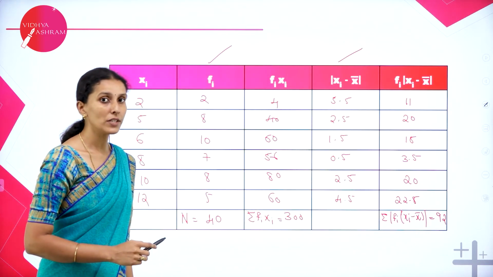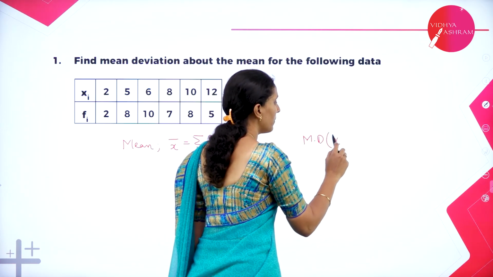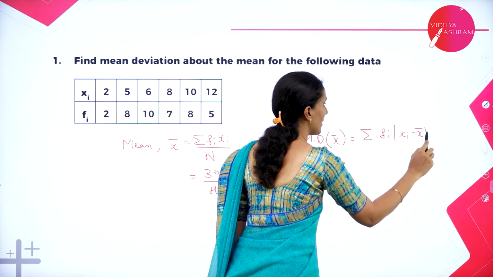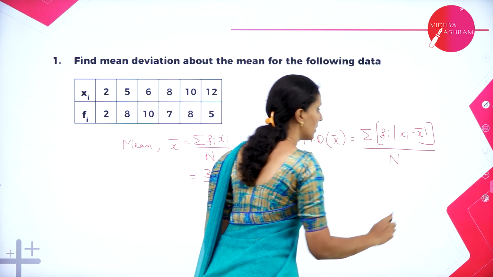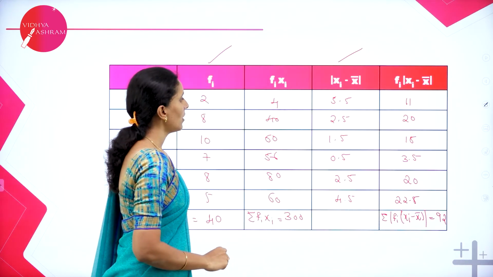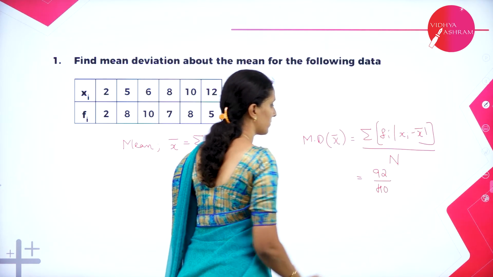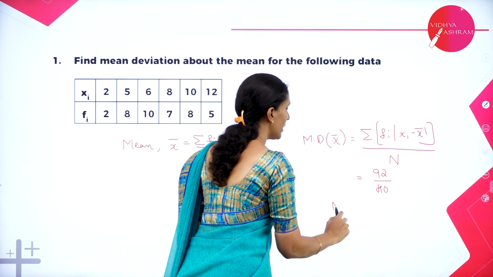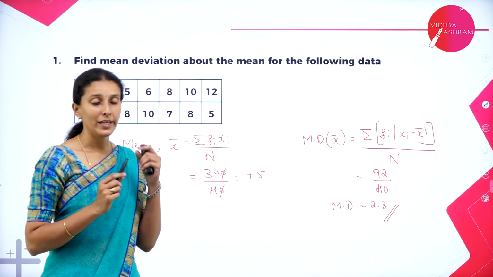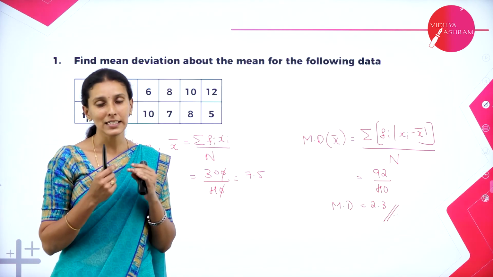Why is this needed? Because the formula of mean deviation we have is, whenever mean is given, it is summation fi modulus of xi minus x bar whole divided by n. So that is why we have to multiply and add the following. So let's see now. The value is now 92 divided by 40. So when you divide it, you will get the mean deviation as 2.3. So this is how we can calculate the mean deviation of a group data whenever the mean is given.